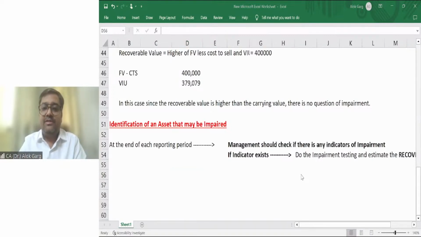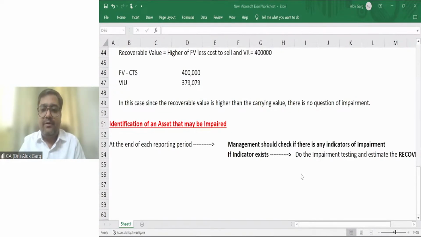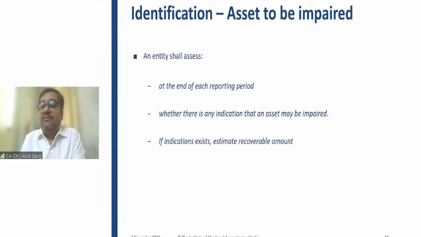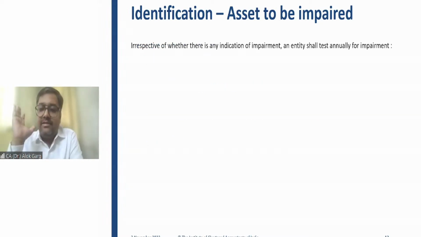Now, friends, I'm taking you again to this PowerPoint presentation. We talked about how this detailed impairment exercise, impairment testing, and estimation of recoverable amount will be required only when there is an indicator of impairment. Is that clear? But friends, there are three exceptions to it.